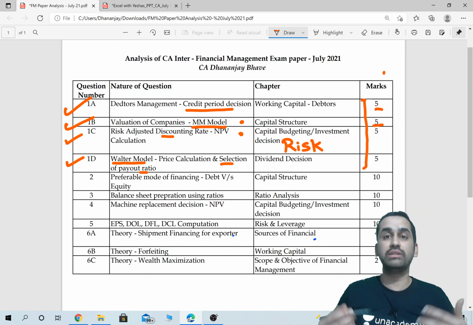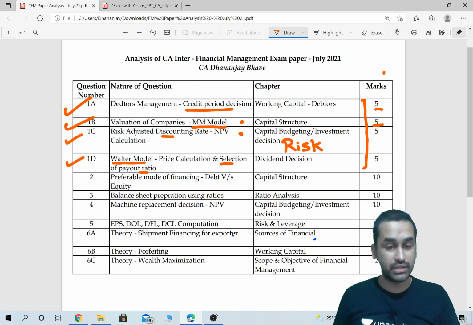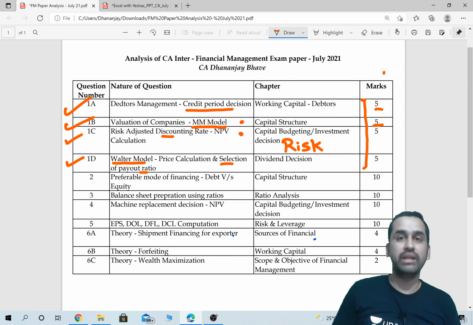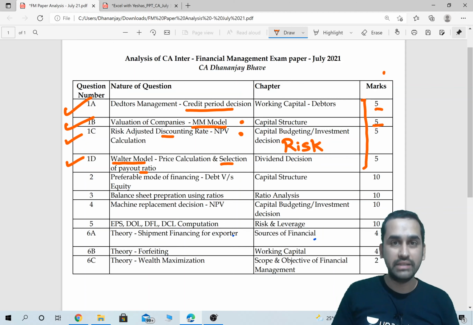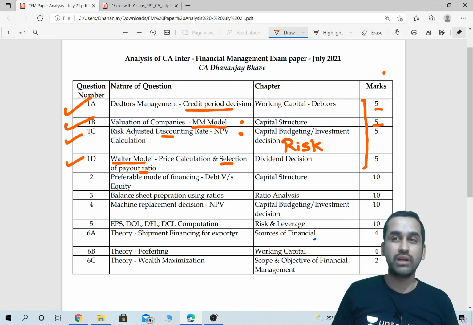I am not saying it for the sake of it, but this was a very easy question paper. One of the easiest FM papers I have seen in the last 4-5 attempts. And this one, ABCD, was a very simple, easily doable kind of problems. The opinion that compulsory questions are normally difficult was not visible when I saw this one, ABCD.